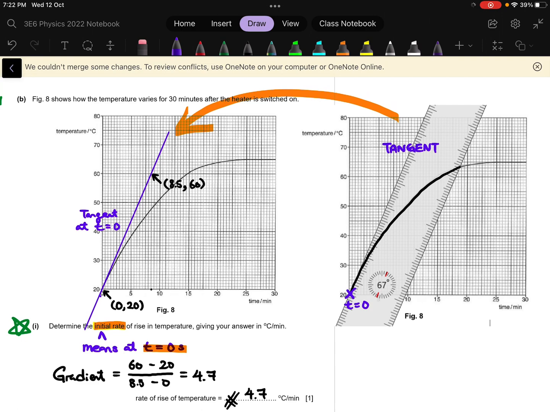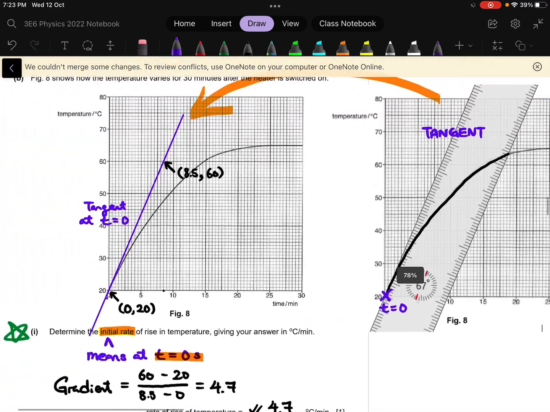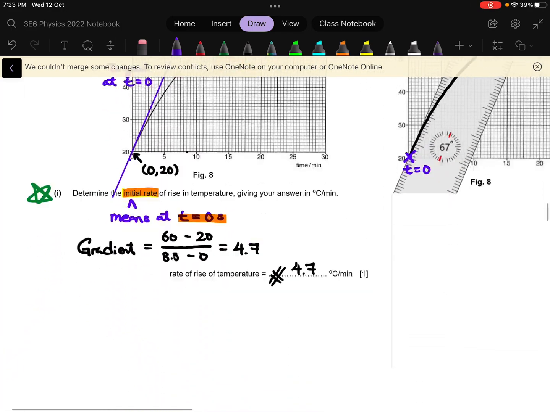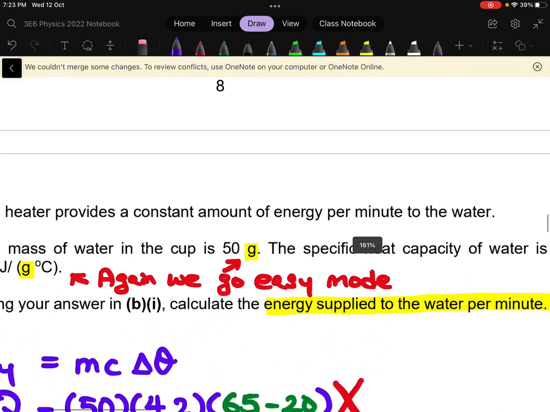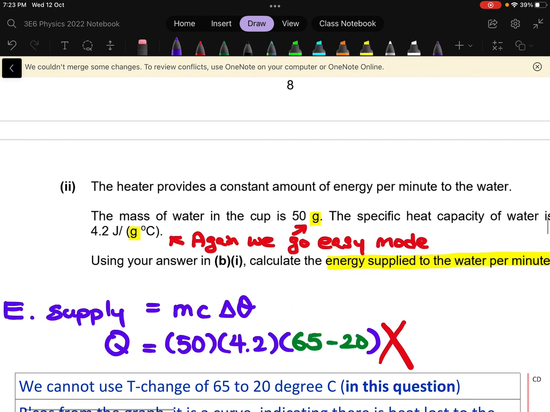Okay, in set 4, when you are doing practical and you've got a curve, they may actually ask you to find the gradient at a point, right? And gradient at a point basically is telling you, hey, can you draw the tangent? And if you are able to draw the tangent, can you please find the gradient of this tangent? Okay, so with this context, you'll be able to solve part 2. Now for part 2, we also go easy on you. That's why I write here, we didn't actually play around with the unit and cause you trouble, right? So here you are asked to find the energy supplied to the water per minute.